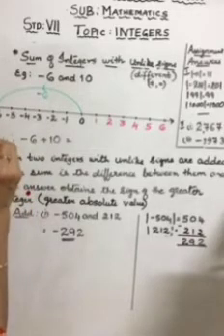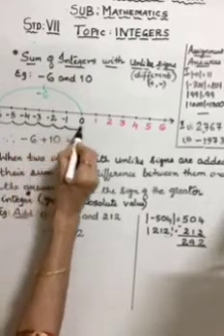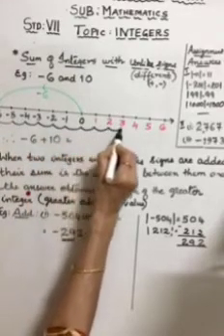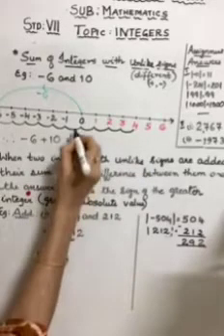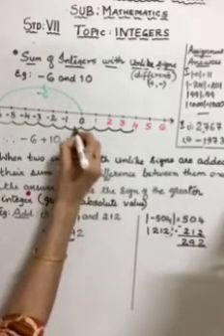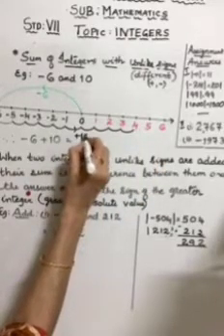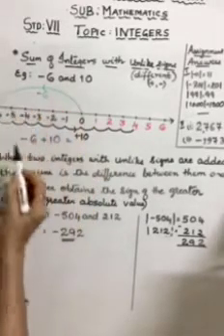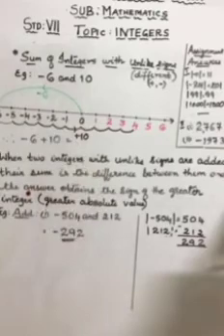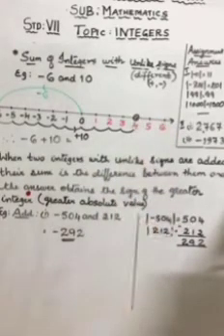From negative 6, 1, 2, 3, 4, 5, 6, 7, 8, 9, 10. What's the direction? Towards positivity, plus 10. Negative 6 plus 10 is, where did you land? 4. You landed at 4.